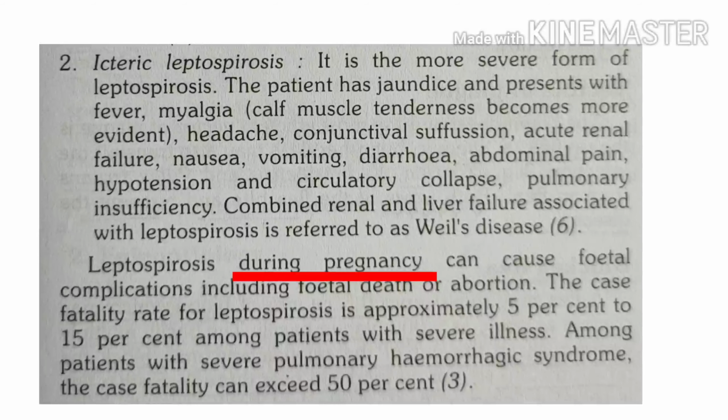So hepatomegaly is one of the most important findings that you can get in leptospirosis. Near about 80% of cases show liver enlargement. So if you have a case with icterus, once you find icterus, make a habit of palpating the liver. And icterus with hepatomegaly you may find in leptospirosis, though other causes are also there for this condition. Then abdominal tenderness can be there. Meningeal signs you can get if it is a case of encephalitis or CNS involvement. Then altered sensorium and coma, this is also an important thing.